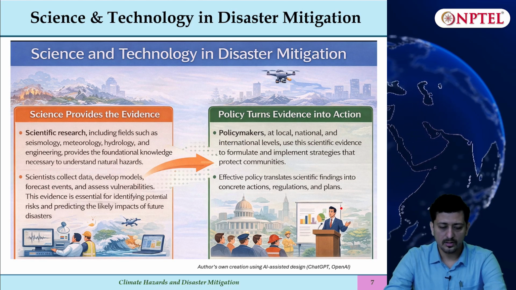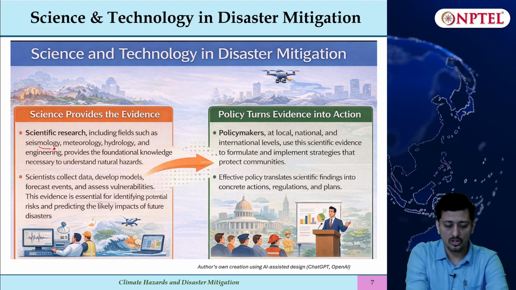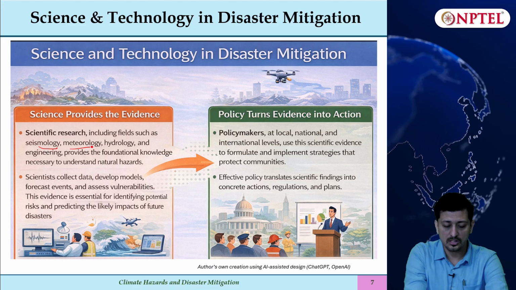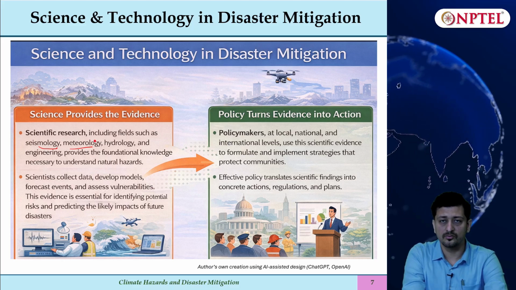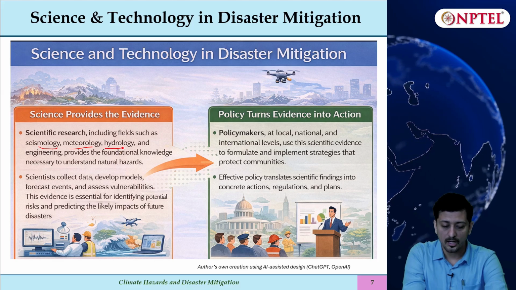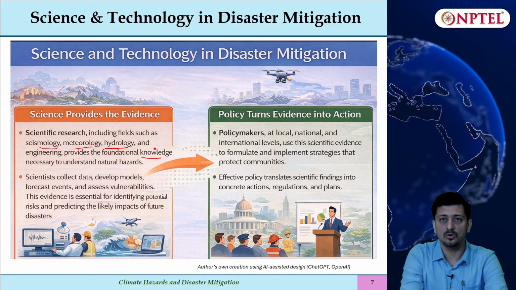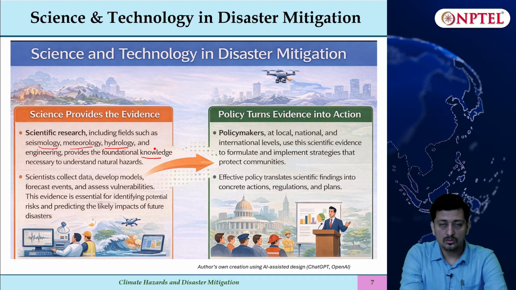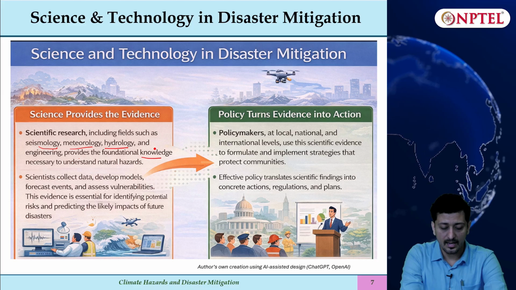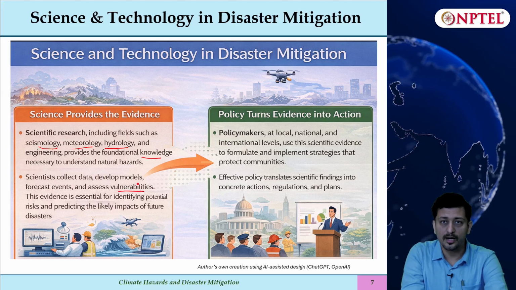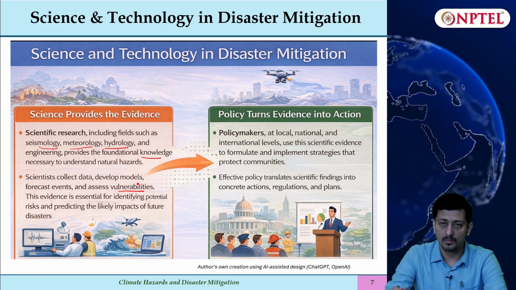Now scientific research in case of disaster management may include fields like seismology, that is pertaining to earthquakes; meteorology, that is climate, the climatic parameters like rainfall, temperature, cloudburst, etc. Hydrology pertaining to stream flow; and engineering to provide foundational knowledge to understand natural hazards. Now the scientists collect data, develop models, forecast events, and assess the vulnerability. So this provides us evidence on which our policies can be based for effective disaster mitigation.